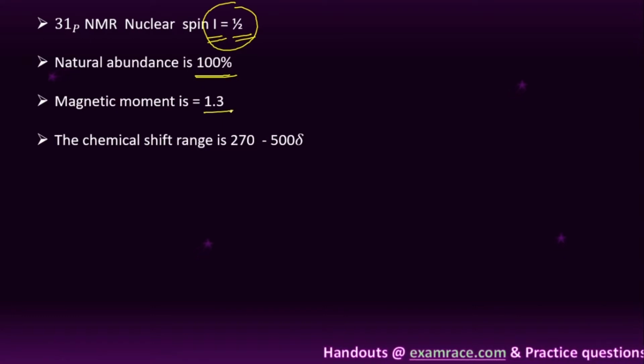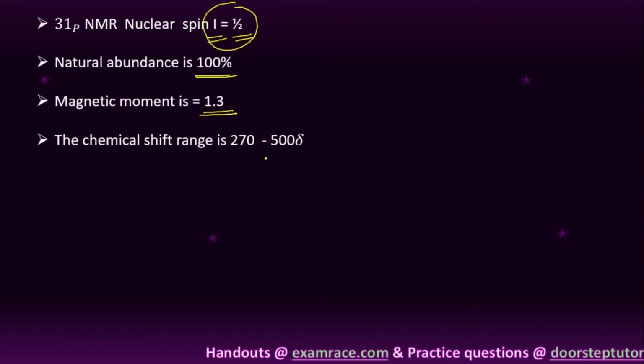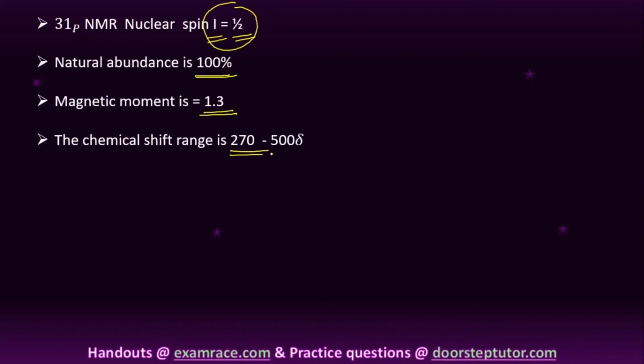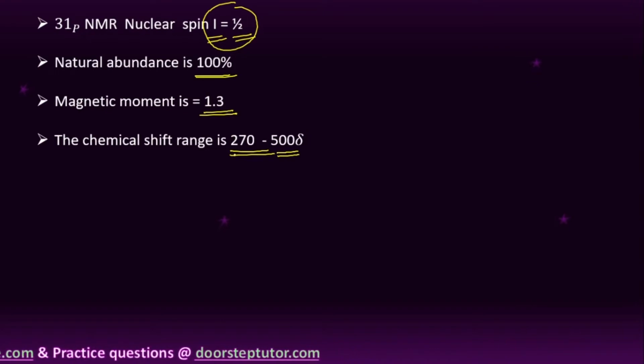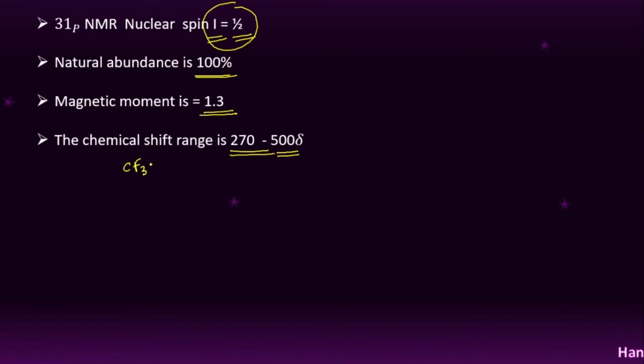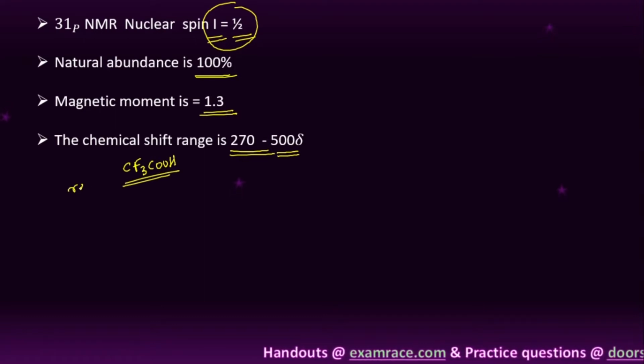The magnetic moment is 1.3, and the chemical shift range is 270 to 500 tau. This is the chemical shift range, students, and the reference we are using is CF3COOH, trifluoroacetic acid.